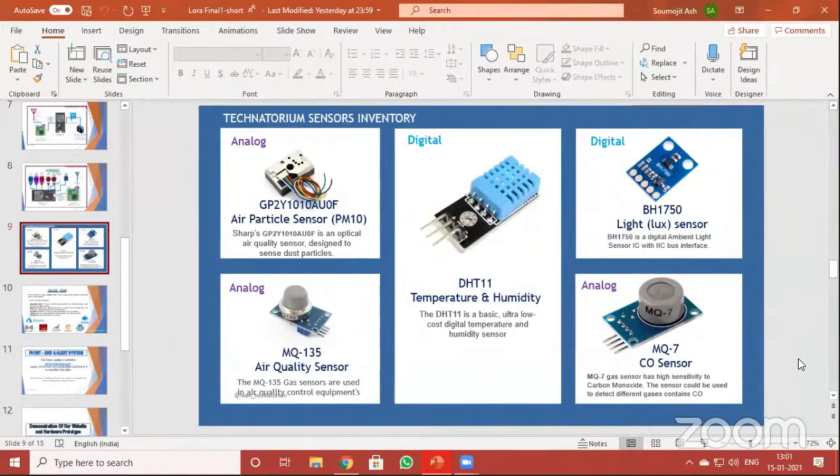Yes. This is just a working basic prototype. We also want to add more sensors. Only one query: how much time did you take to develop this? I was working on LoRa technology for quite a long time. I started working on it in October. We were just focusing on LoRa and how we can use it to transmit. When I saw the hackathon, I applied for it, and there I saw the air pollution problem. So we thought we could use LoRa technology to monitor air, and then we started developing it.